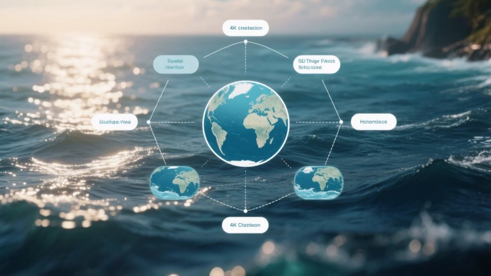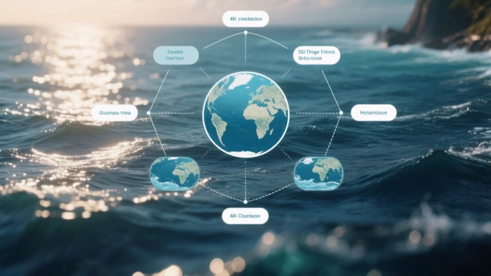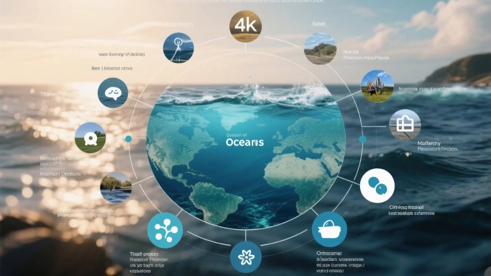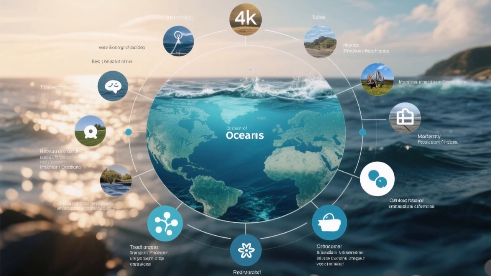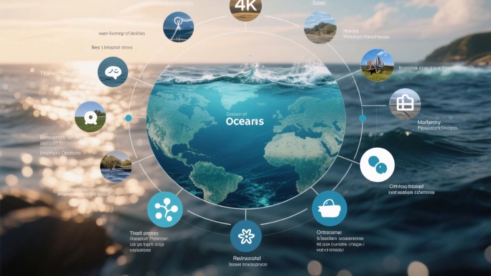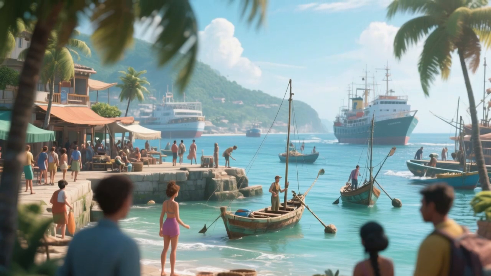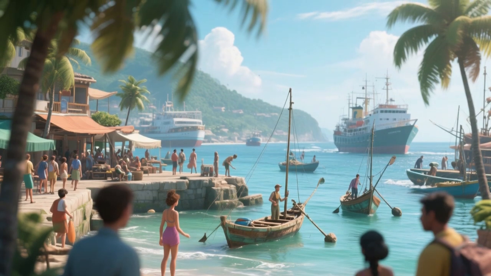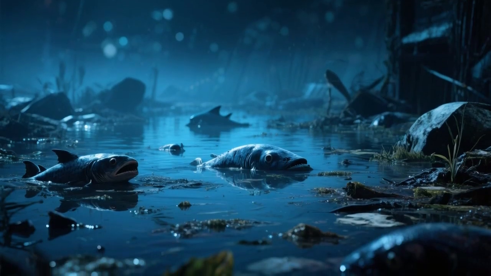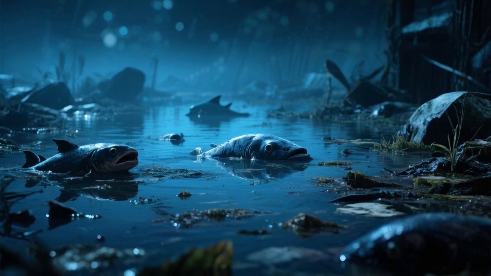Both seas and oceans are extremely important for life on Earth. Oceans regulate temperature, produce oxygen, support global trade routes, and maintain biodiversity. Seas provide food, livelihoods, tourism, and act as natural harbors for ships. However, both are facing threats such as pollution, overfishing, climate change, and rising sea levels, making it essential for us to protect and preserve these valuable water bodies for future generations.